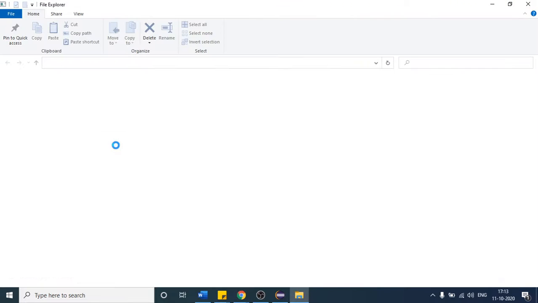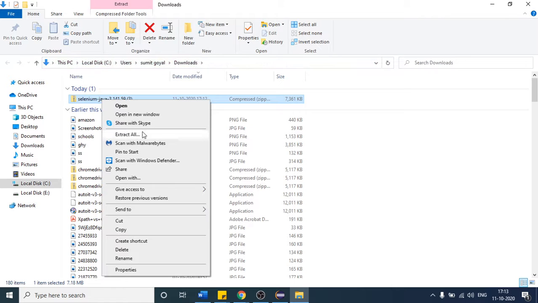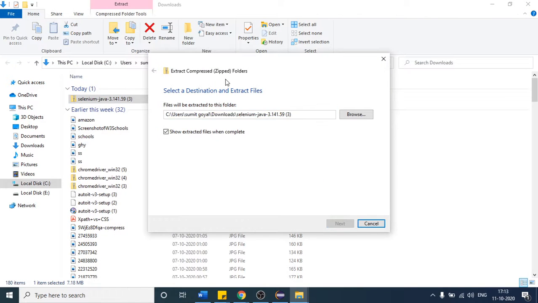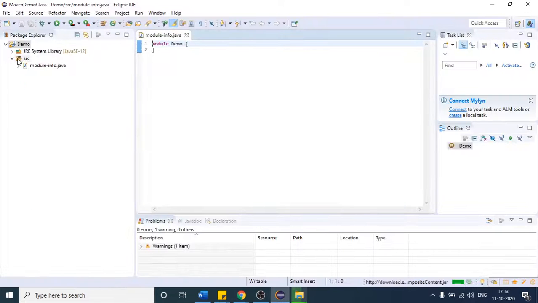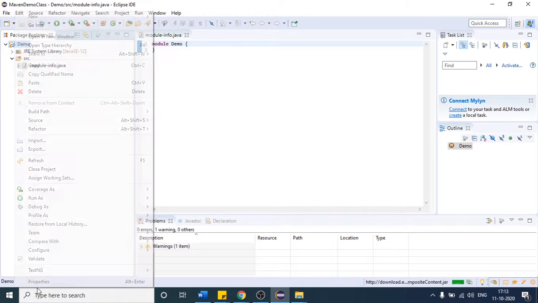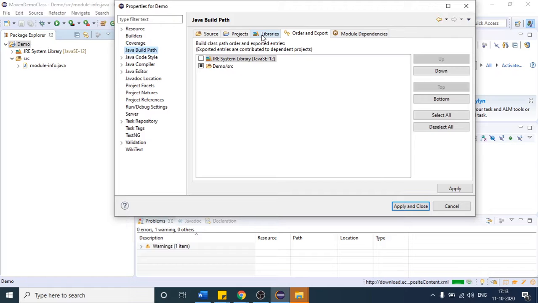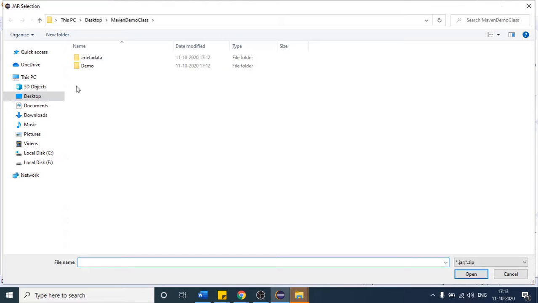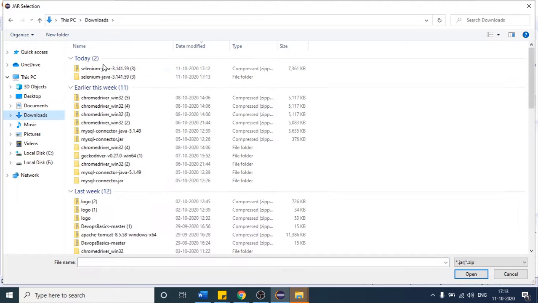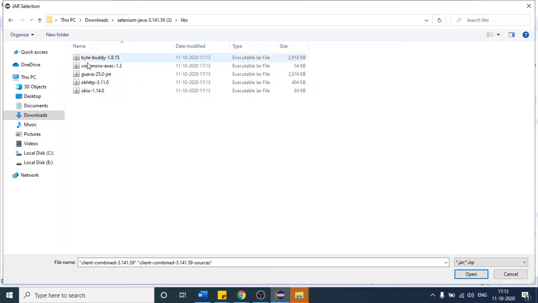So if I click this file and try to extract it, click extract all, and then you will get the Selenium jar. This is the general way, and it will work fine as well. I will right click my project and come to properties. I will say Java build path. Here in the libraries tab, I will click this, and I think this is the one. Okay, so this is how I will copy all the five things.